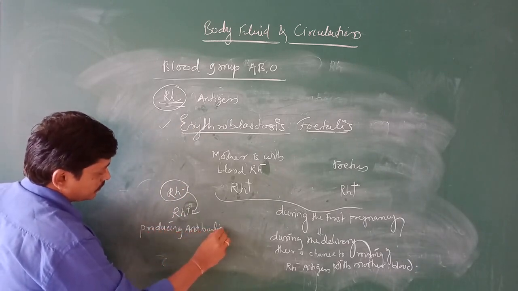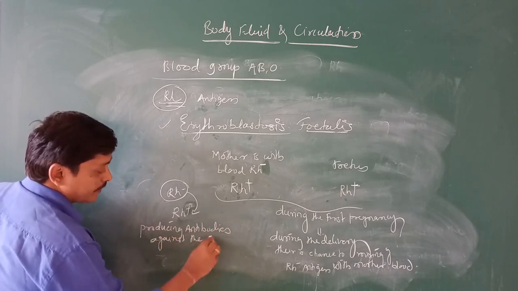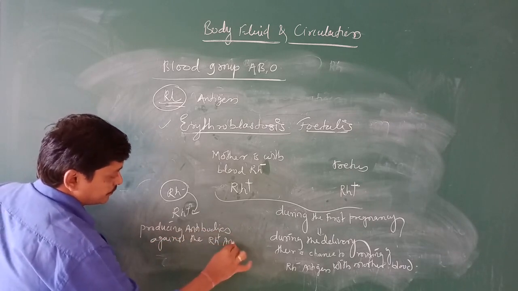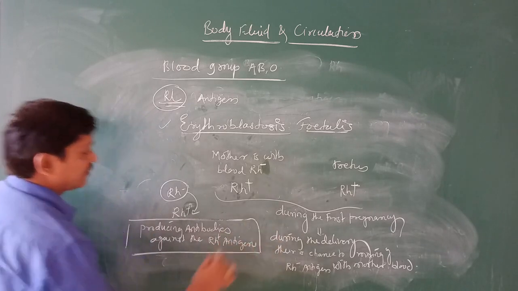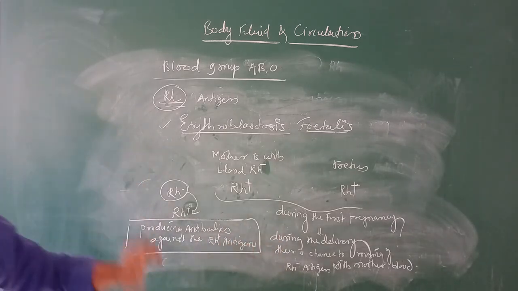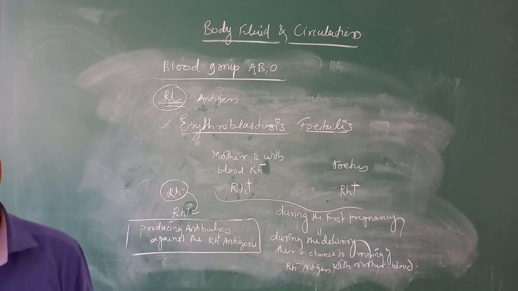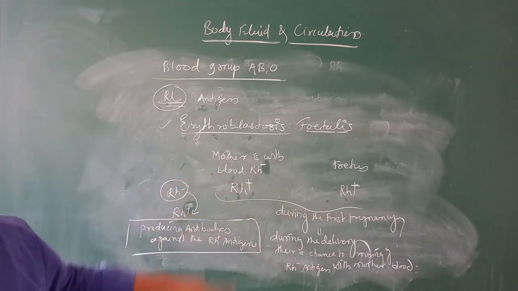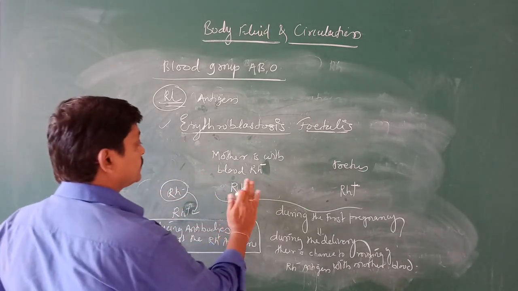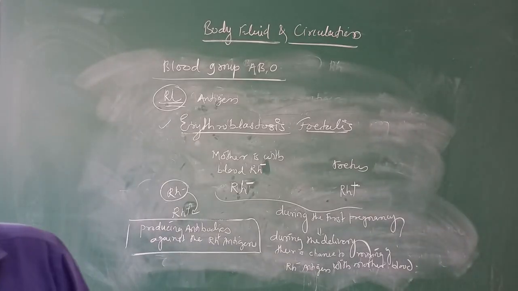She starts producing antibodies against the Rh positive antigens. Understood? This is very important. What I told you, the special kind of incompatibility has been observed between the Rh negative blood of the pregnant mother with the Rh positive blood of the fetus.